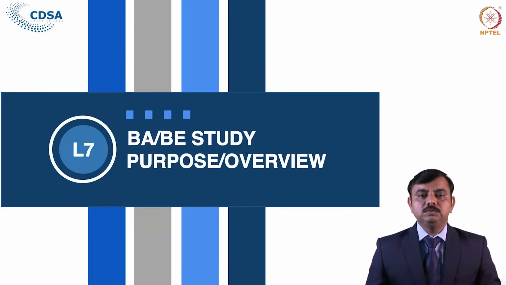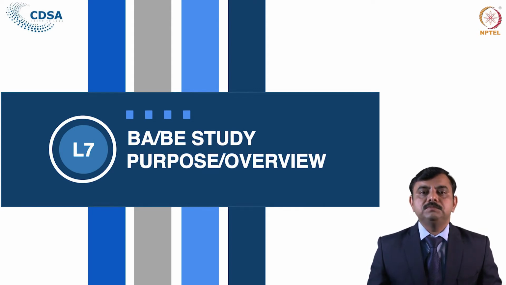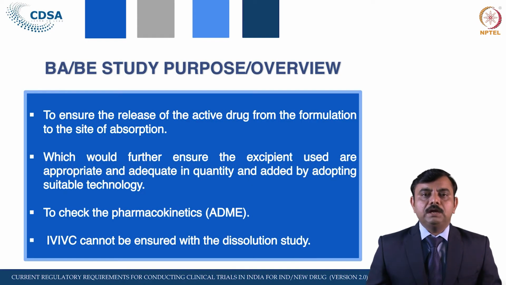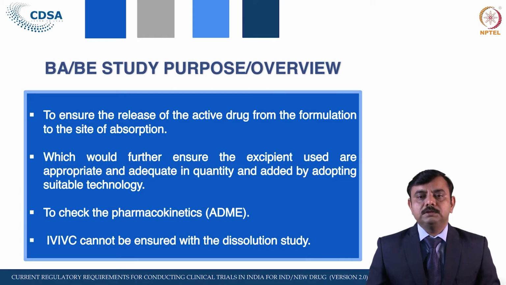Now let us move towards the purpose of the BA/BE study. What is the purpose of bioavailability and bioequivalence study and why do we conduct it? Bioavailability and bioequivalence study is conducted to ensure the release of the active drug from the formulation to the site of absorption, because different manufacturers use different excipients, and therefore it is necessary to ensure the release of the active drug from the formulation to the site of absorption.